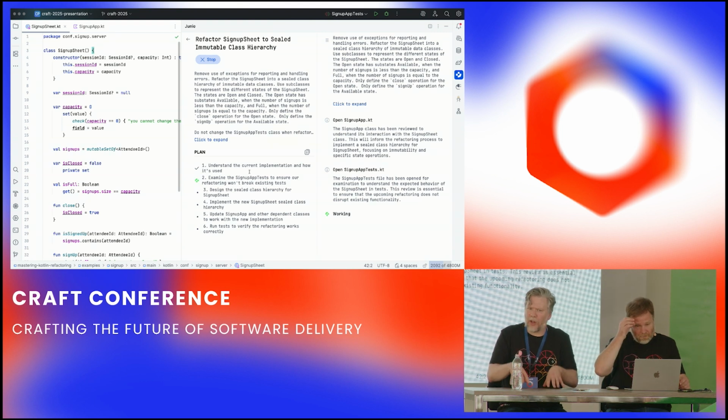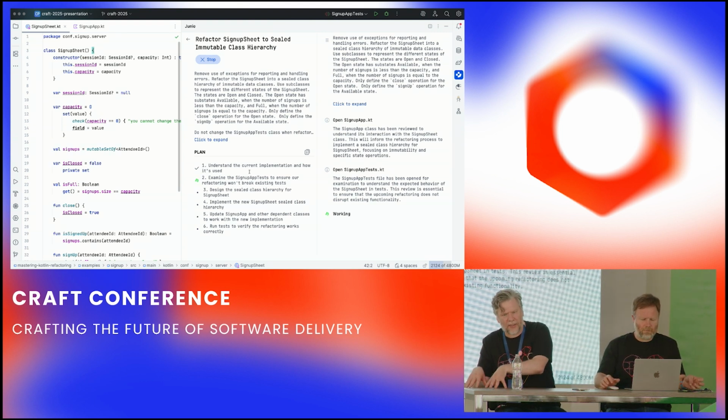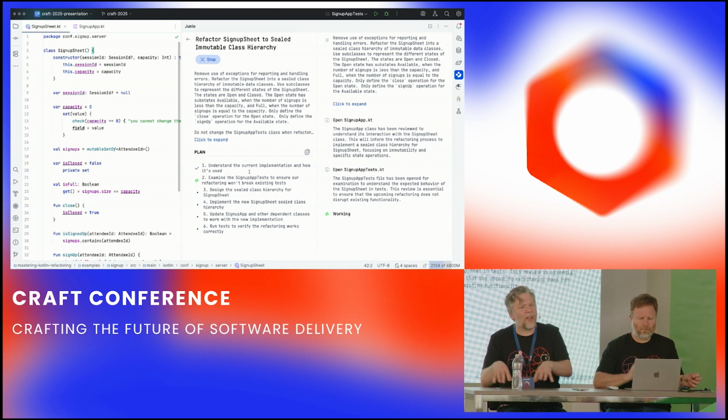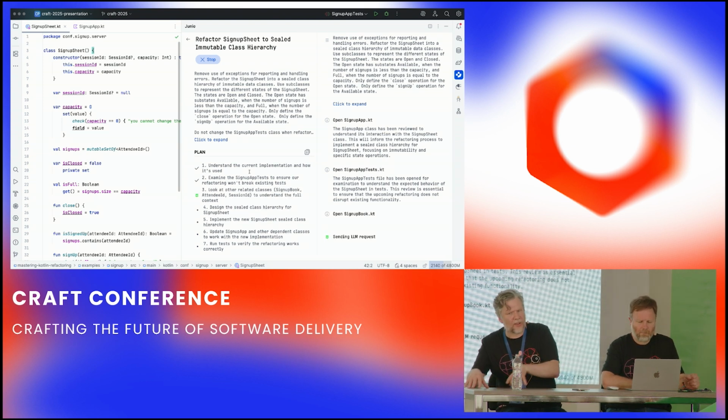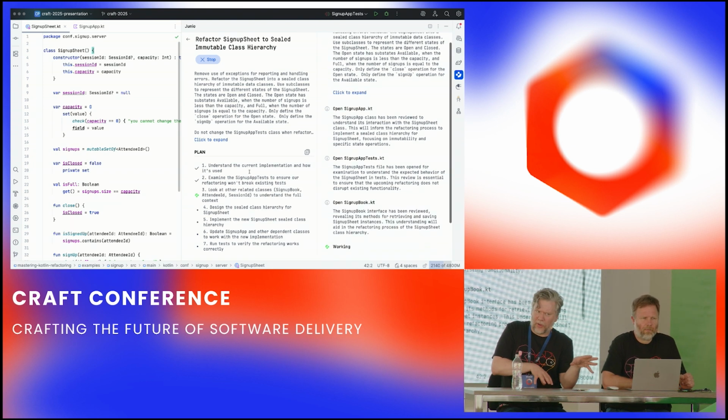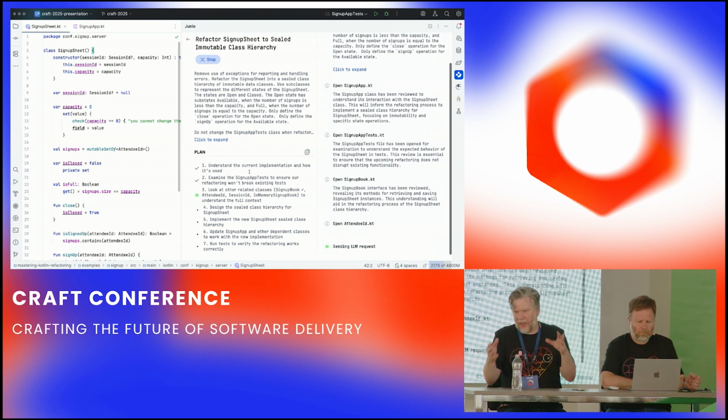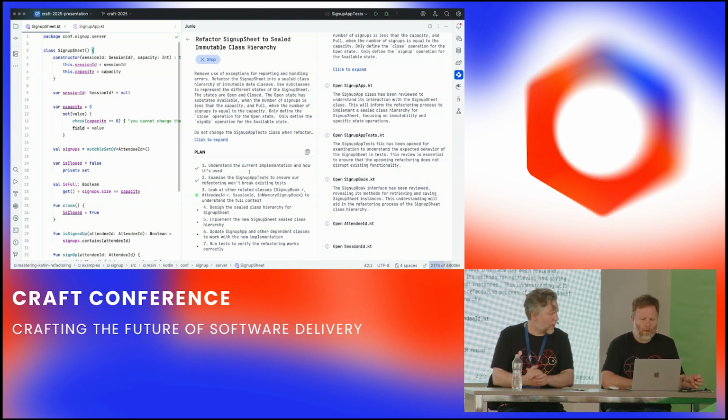So it works out what tests it wants to run to prove the changes it's making are correct. It will respond to any test failures in those tests, make some further edits, adjust its plans, tell you what it's doing while it's working, and then at the end present you a change set. Say, like, do you want to commit that?